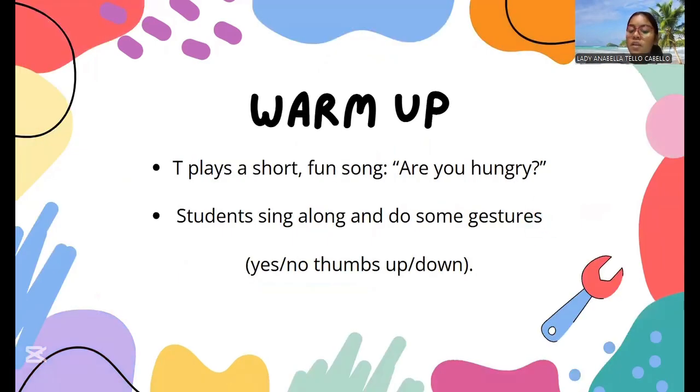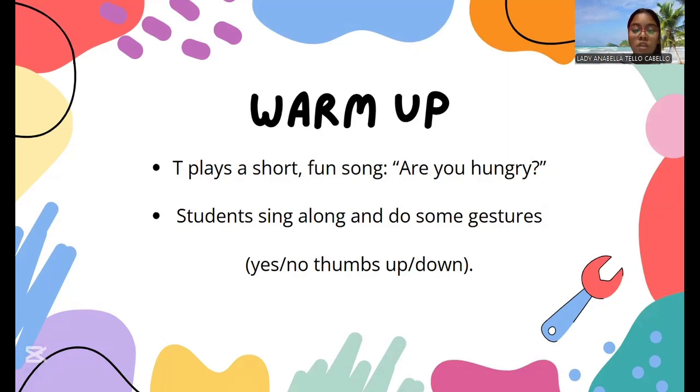So we are going to start with the warm-up, in which at the beginning of the lesson, the teacher plays a fun and short song called Are You Hungry? So students listen, sing along, and perform simple gestures such as thumbs up or thumbs down to show yes or no. So these movements help the students to connect meaning to the words in the song and actively engage them from the start.